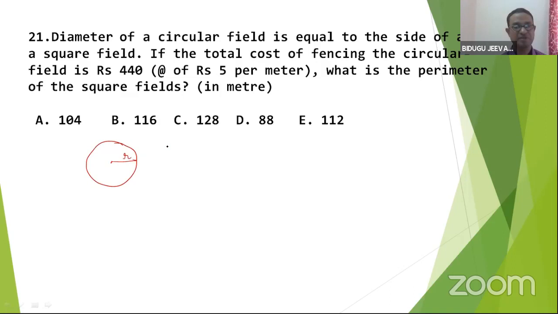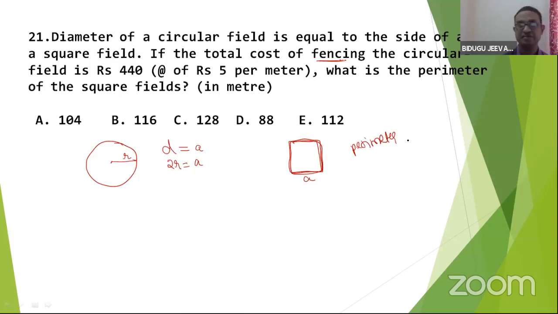Radius. Diameter is equal to the side of the square field. It is a square field, A. Great. That is 2R is equal to A. If the total cost of fencing, this is called fencing. Fencing means we need to consider the perimeter around the field.